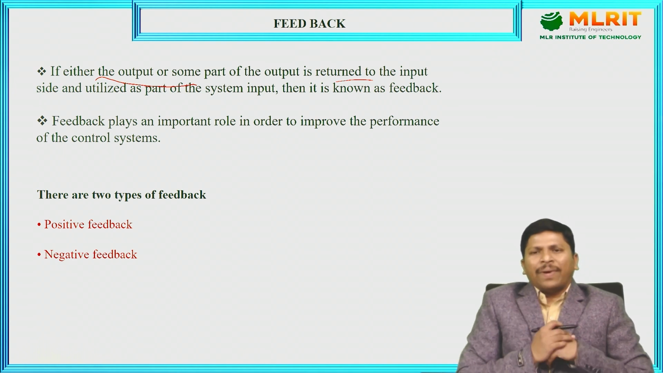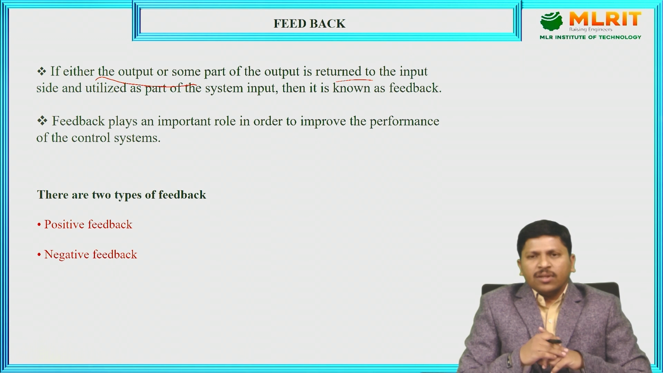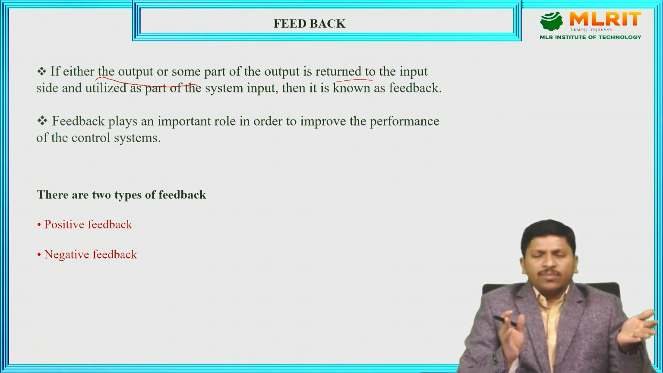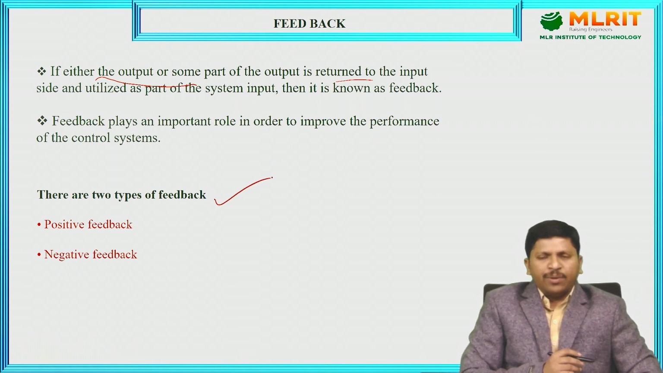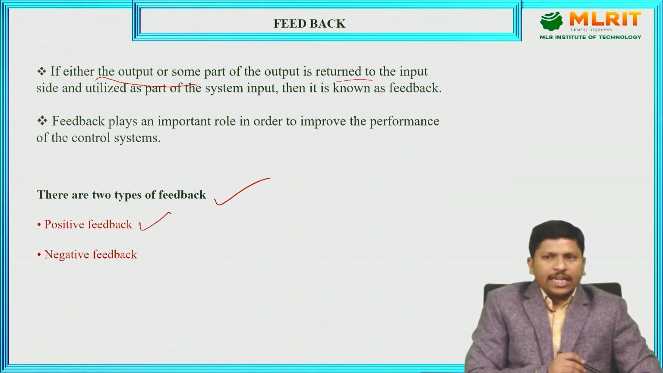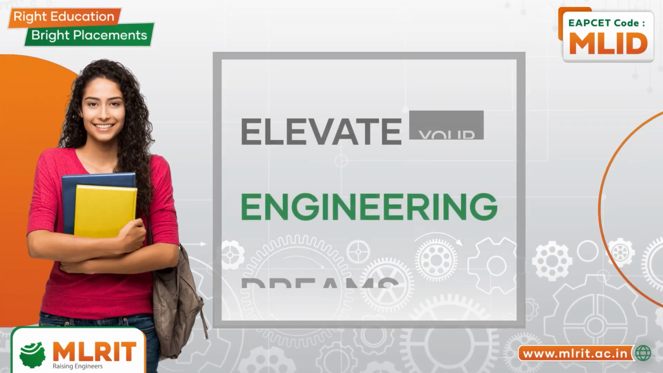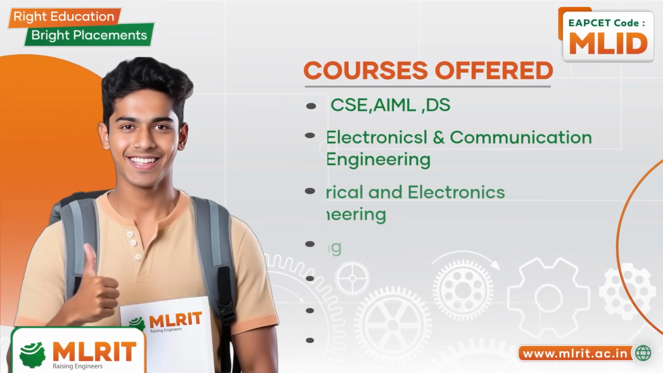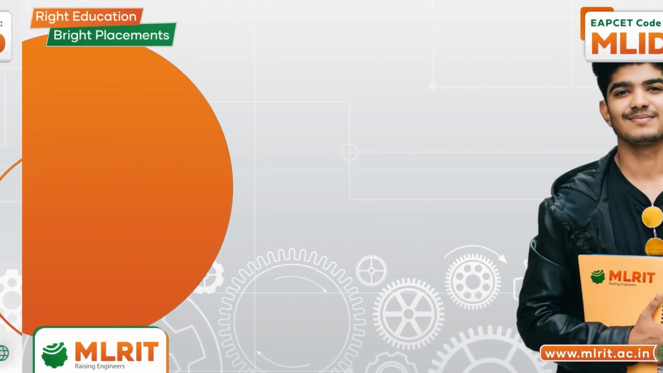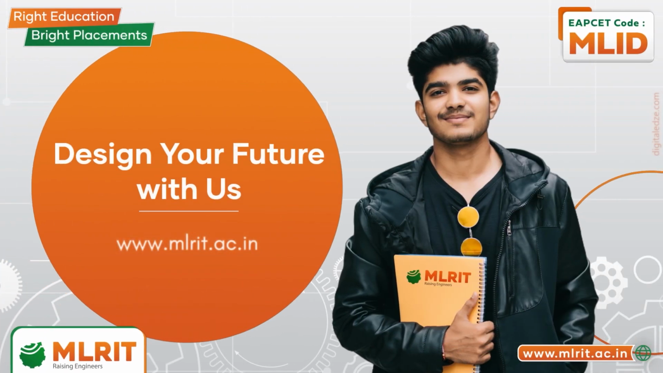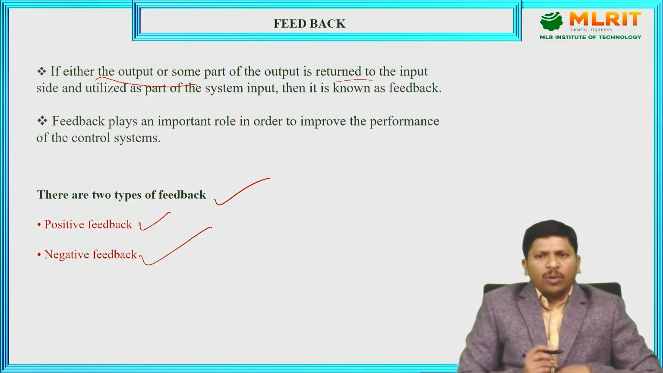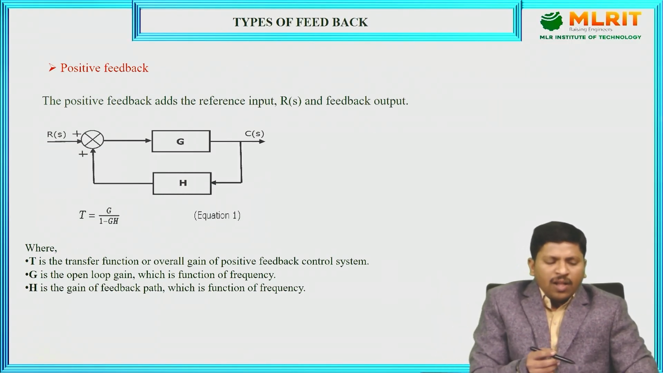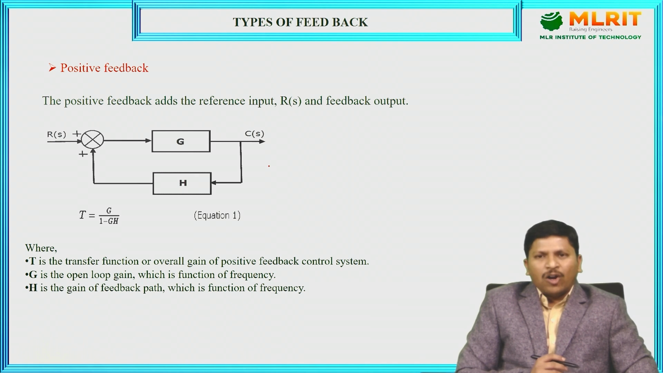Feedback plays an important role in a control system because it improves the performance of the control system. There are two types of feedback available in a control system: one is positive feedback and the second one is negative feedback. Next, coming to positive feedback, observe the positive feedback block diagram.